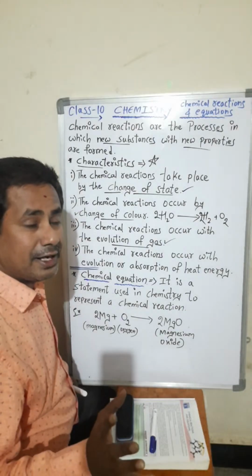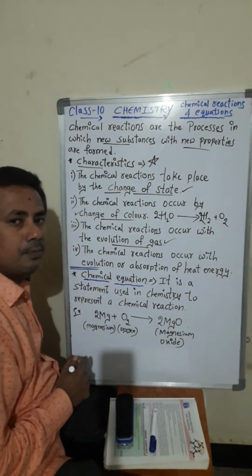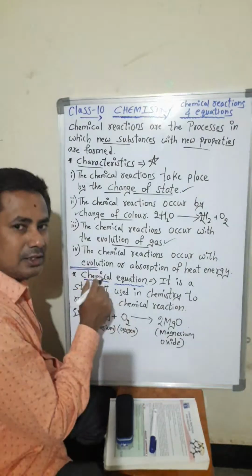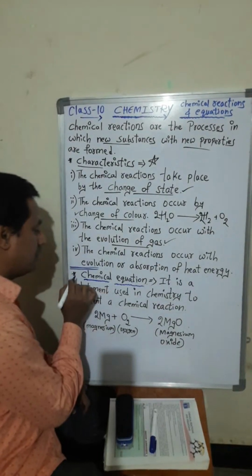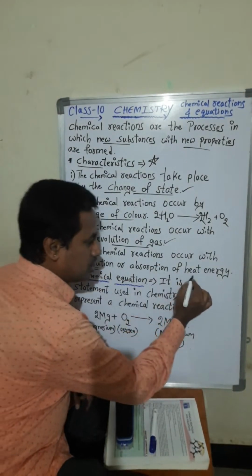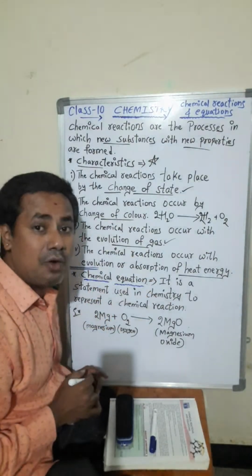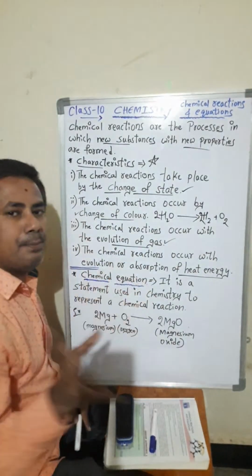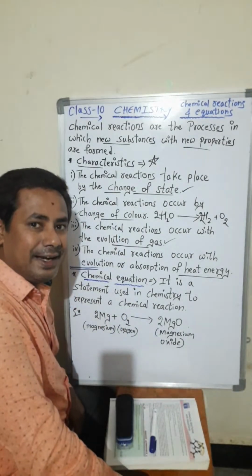In endothermic reaction, heat will be absorbed. That is the fourth characteristic of chemical reactions: the chemical reactions occur with the evolution or absorption of heat energy. So wherever I have underlined, that is the main characteristic of chemical reactions.